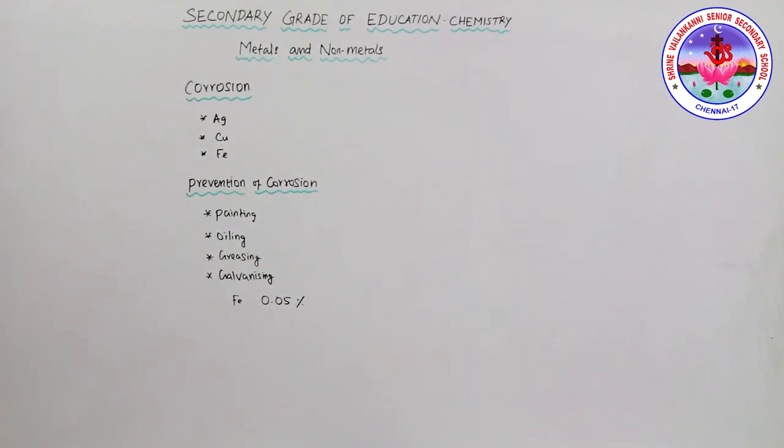The substance added may be a metal or a non-metal. So an alloy is a homogeneous mixture of two or more metals, or a metal and a non-metal. It is prepared by first melting the primary metal and then dissolving the other elements in a definite proportion. It is then cooled at room temperature, and you will get the alloy. So this is the prevention of corrosion.